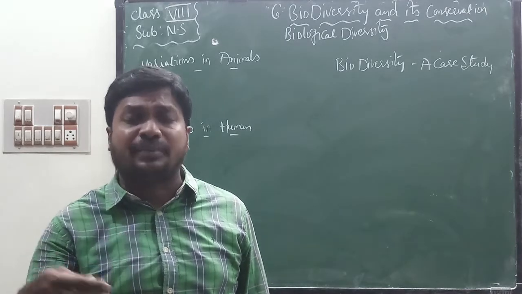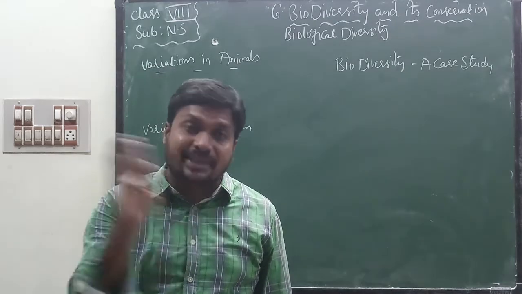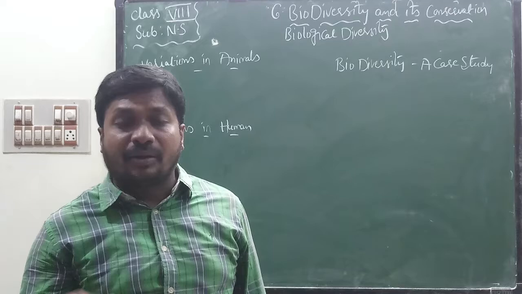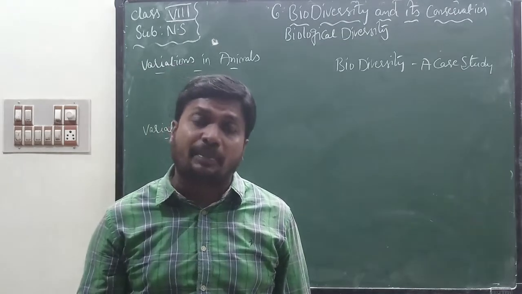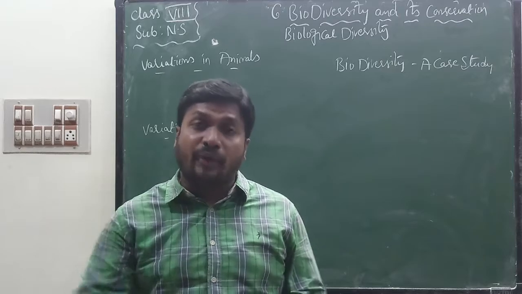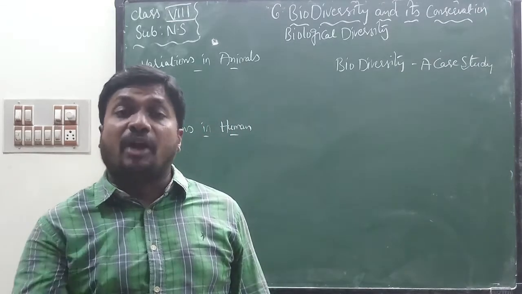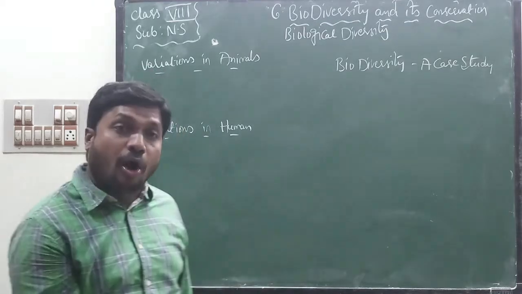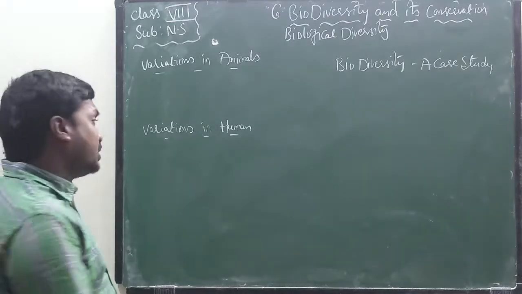So they have different types of habits. No animal looks the same in nature. The variations may be present in their height or weight, hair and nails, and way of taking food. All these variations help us differentiate one animal from other animals.